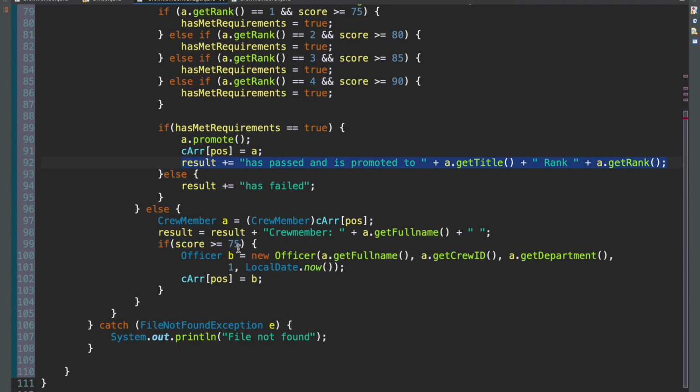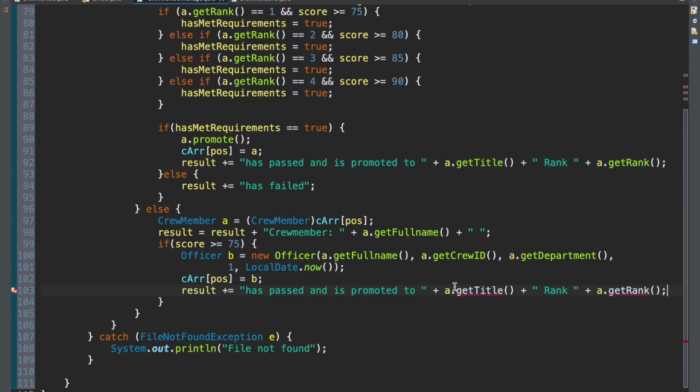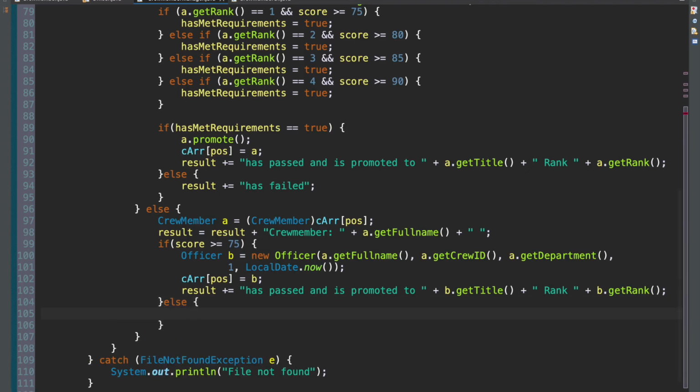And we can just do the same thing, but underneath here. And instead of using A, we'll just put B, because remember now they become an officer. So it's no longer A, but it's this officer here, which is B. So B dot get title, B dot get rank, just like that. And then if they've failed, which means in this case else, we just add result there, but they've failed, just like that.